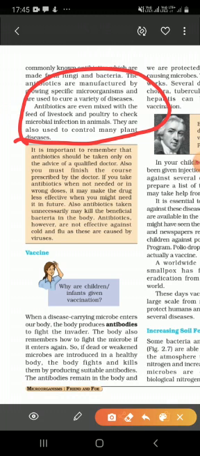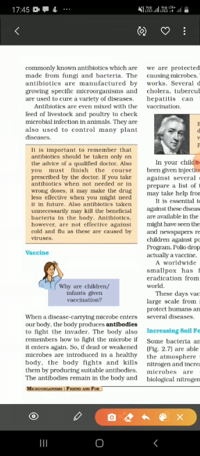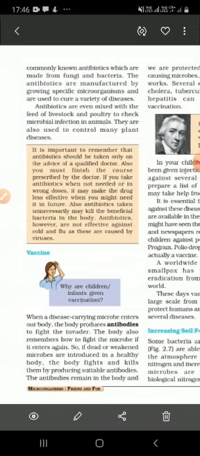But with antibiotics, it's not like we are falling ill, having fever, and without a doctor's prescription we just take an antibiotic. This is not good. We should take antibiotics only and only when the doctor suggests, on the advice of the doctor, under doctor's guidance and in the correct dose. Correct dose means whatever dose is suggested by the doctor. Say for 3 days or 5 days the doctor writes the antibiotic. It's not like the doctor has prescribed the dose for 5 days and we just take it for 2 days and stop it. This should not be done.